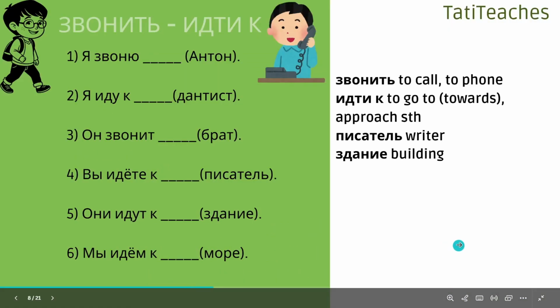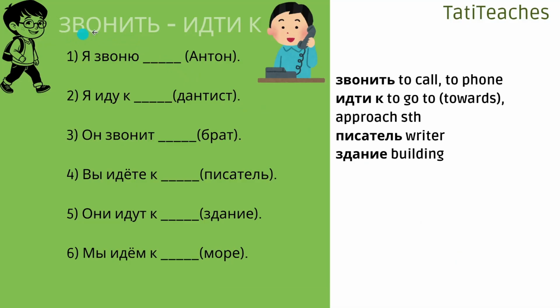And let's practice with 2 verbs. You probably know звонить, to phone, to call. And you might have heard about идти к, to go on foot, to walk somewhere, to go to a place. But it doesn't mean that you go to a post office, for example, but you are moving physically to this place. So you're going towards this thing, or you approach this place. Pause the video and practice. And I'm going to check everything.